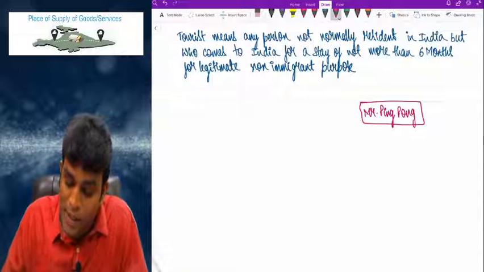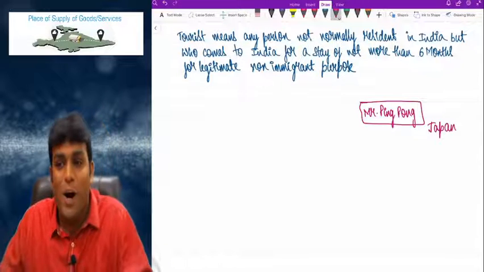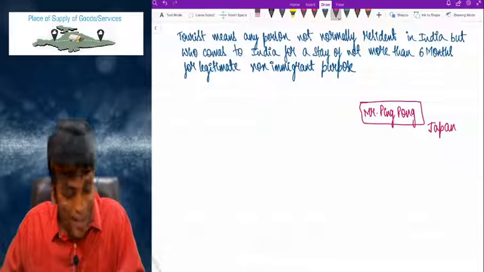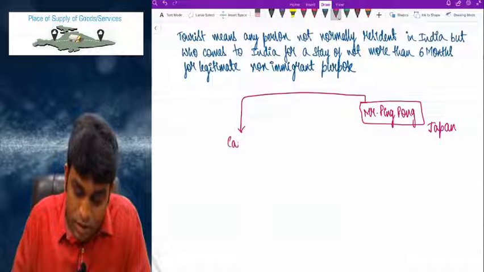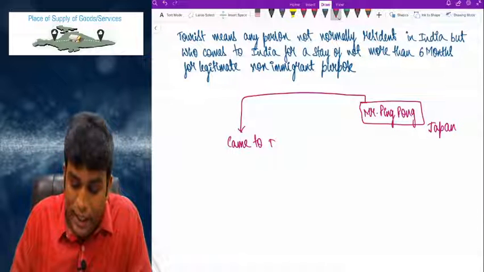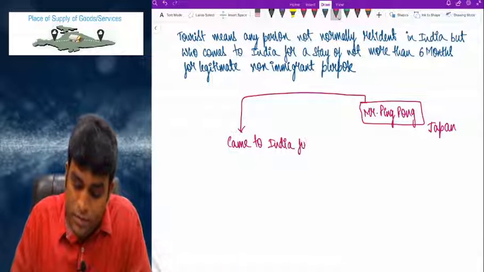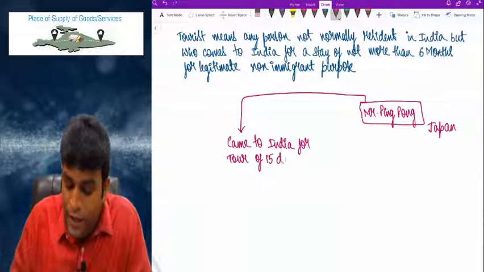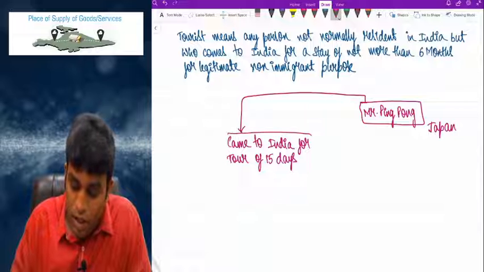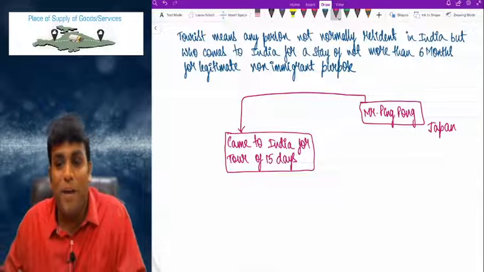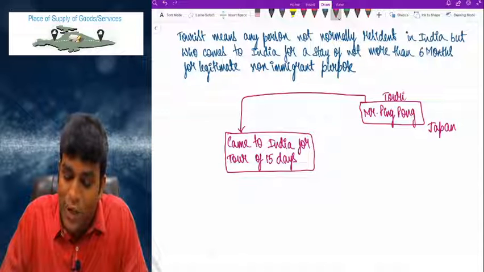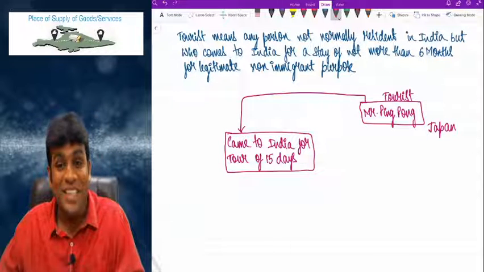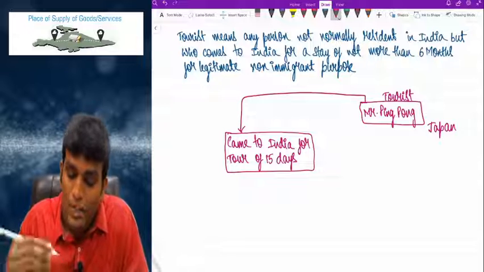This person called Ping Pong came to India for a tour of 15 days. So Ping Pong is technically called a tourist. Correct or not? Now incidentally what has happened?